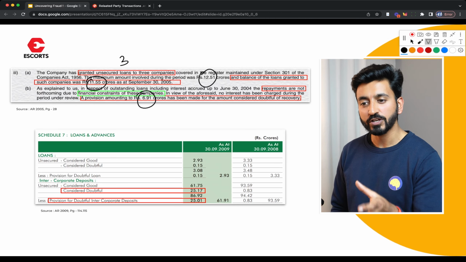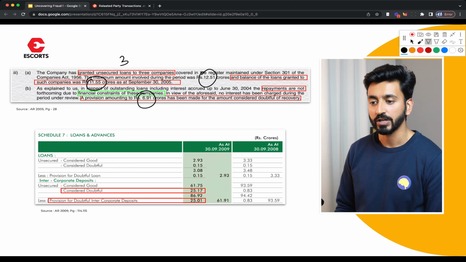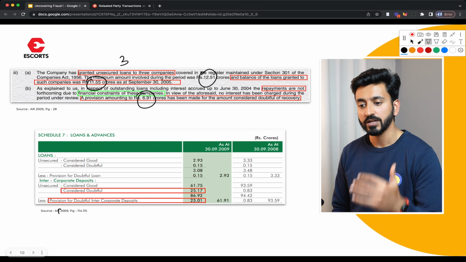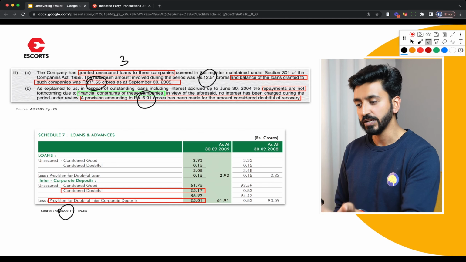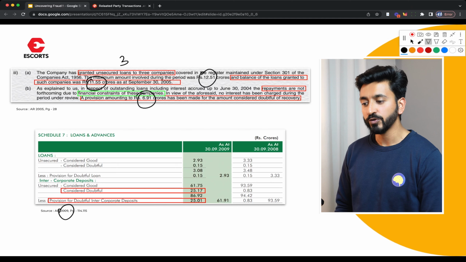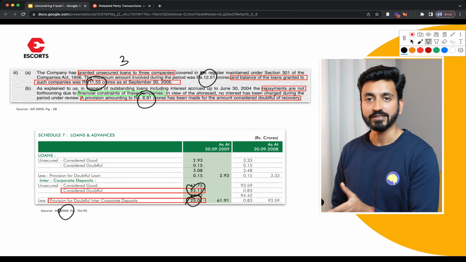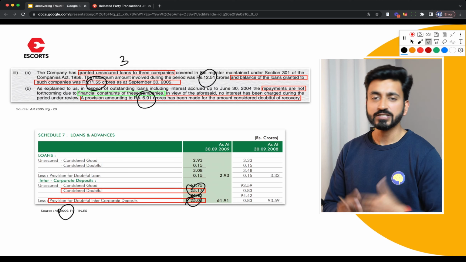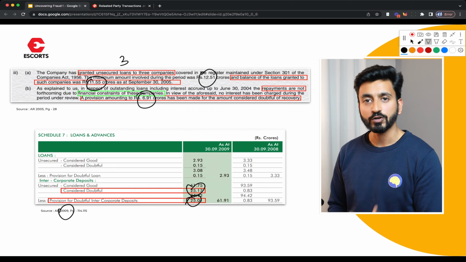I believe in 2005 dollar terms, that would be north of 1.5, maybe even $2 million, if I'm not wrong. Another instance comes from 2019 when the amount is much larger, where the company had given inter-corporate deposits, another way of giving money to related parties. And they said that 25.17 crores was doubtful, they might not get it back. And they also made a provision for that doubtful ICD, which means 25 crores was not coming back to the company. So these are different instances of how a company has given loans and actually written them off.